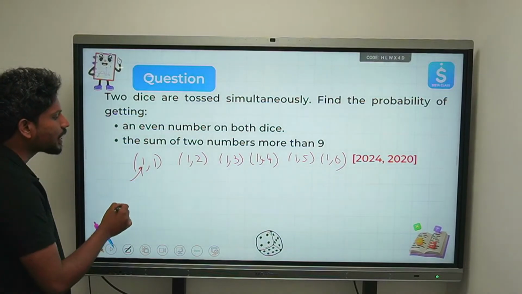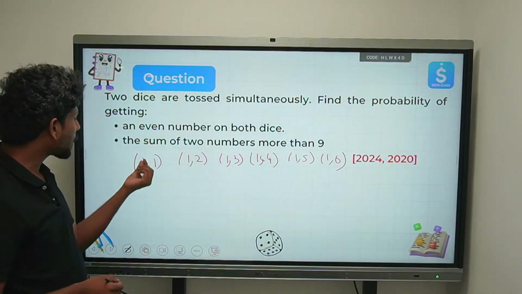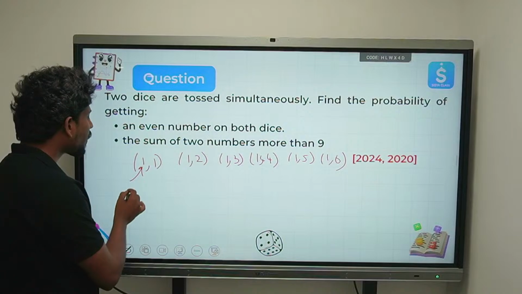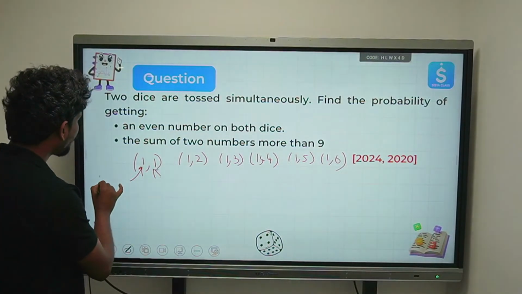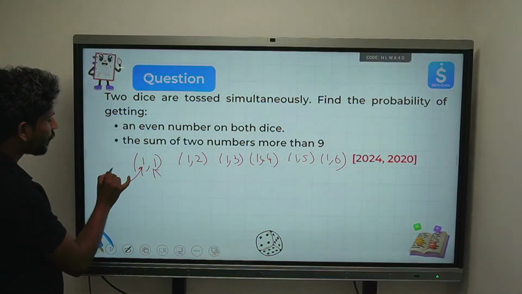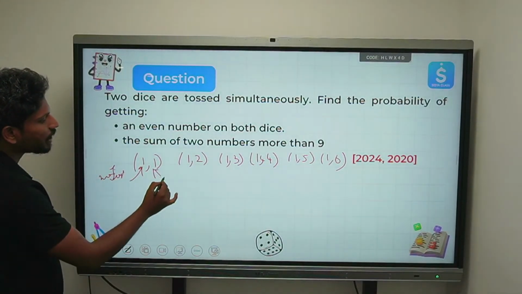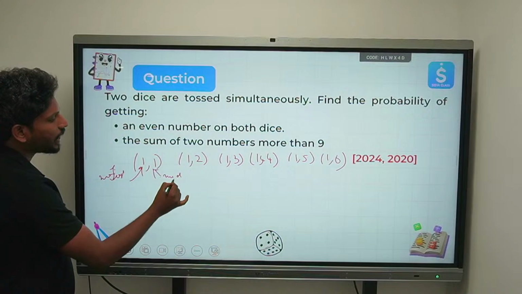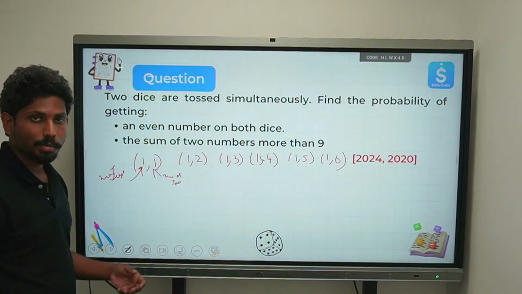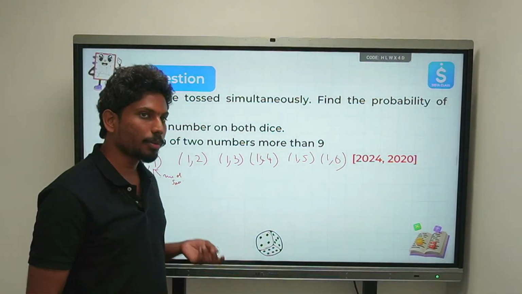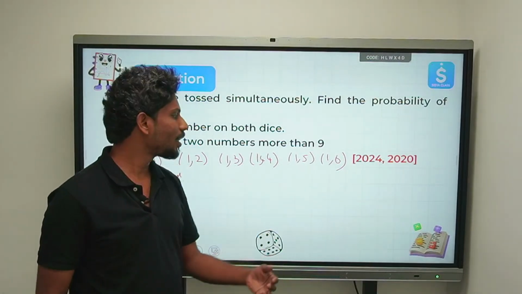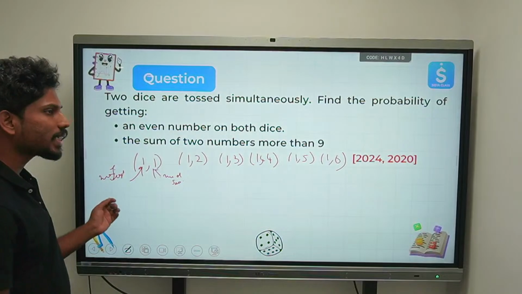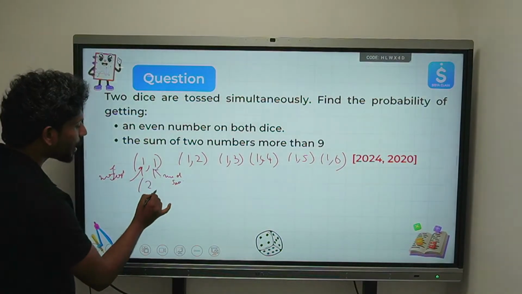This signifies the number on the first die. What does the second number signify? It signifies the number on the second die, right? So that is the possibility. On the first die you might get 1 and on the second die you might get 5, or 6. These are the different outcomes. Not just that, there may be many other outcomes also.